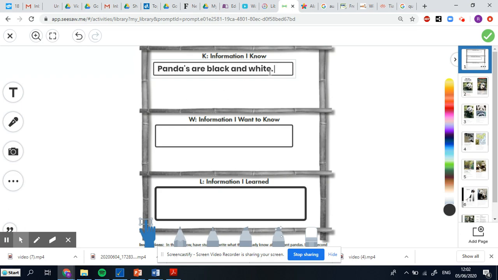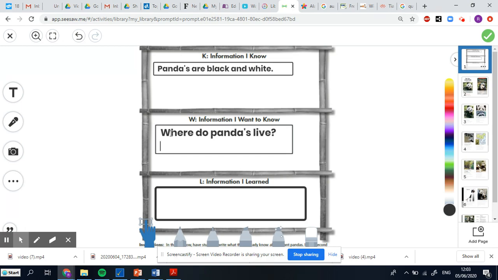Then when I've done the piece that I know, I go on to W, information I want to know. So what questions? So this is where questioning is important. What do I want to know about a panda? What might this story be able to tell me about a panda? So I don't know where pandas live, so I'm going to ask, where do pandas live?